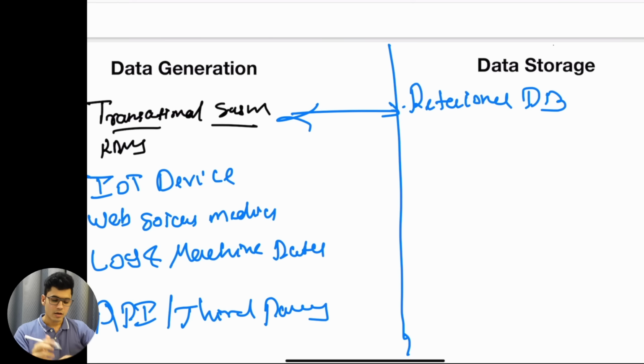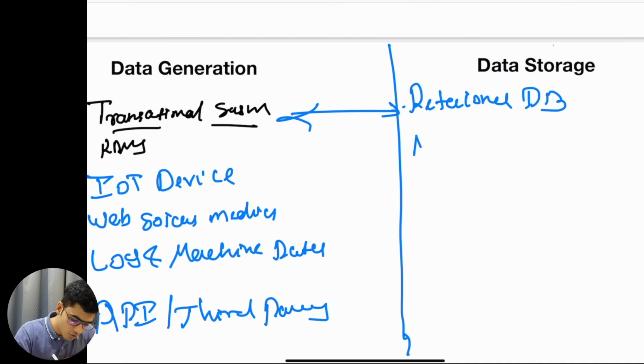Okay, and you can also put it on the storage layer because data is getting stored inside the RDBMS. So you can also keep it as generation and storage, doesn't matter. Okay, because from the data engineering point of view, we usually consider RDBMS as a data generation source. Okay, from the application point of view, we usually consider it as a storage layer also. Okay, so quite tricky to understand, but it's simple. You can consider RDBMS as data generation and the storage also.